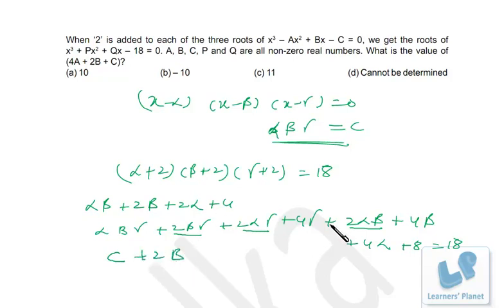Okay. After that we are left with 4 alpha, 4 beta and 4 gamma. So 4 times alpha plus beta plus gamma. So alpha plus beta plus gamma is sum of the roots in negative, right? So alpha plus beta plus gamma will be A over here. So it will be 4A plus 8 is equal to 18. So that's 10. So C plus 2B plus 4A is equal to 10. If you are clear with the cubic equation, the problem is very simple for you.